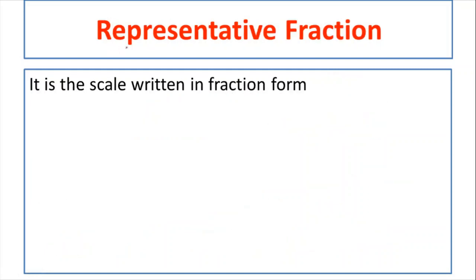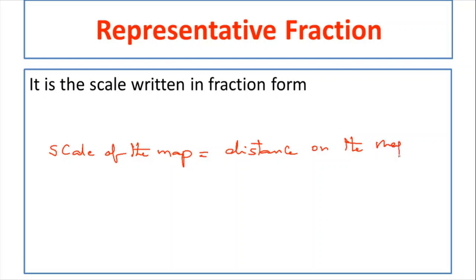Okay, next one is the representative fraction. Before discussing the representative fraction, first let us see what is the scale of the map. So scale of the map is basically equal to distance on the map divided by distance on the ground.